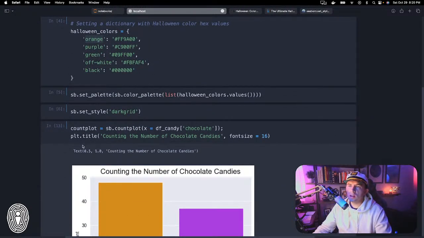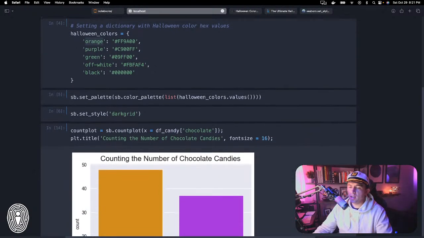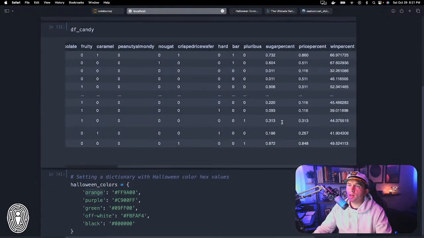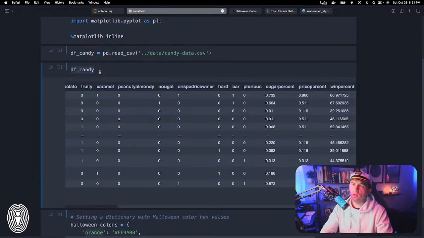Oh, I guess you could see here, this is kind of what I was talking about before, where if you don't add the semicolon, then it starts to add this weird text stuff here. So again, if you want to suppress that, just add the semicolon. Again, it's a little bit counterintuitive given that, in Python, we don't typically use the semicolon for anything, whereas Java might. So yeah, I guess coming back up to here, so let's look at length of dfcandy, or dfcandy.info.